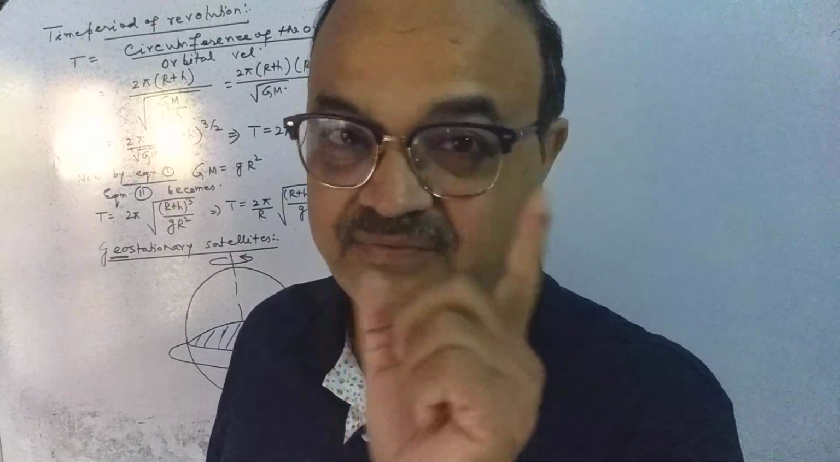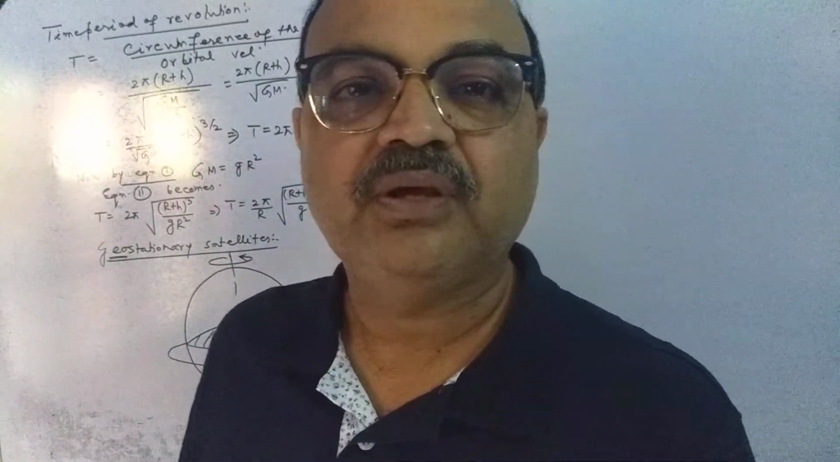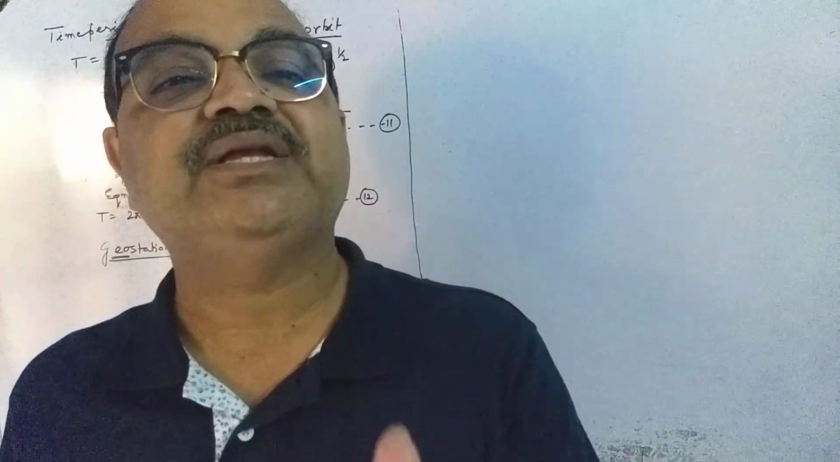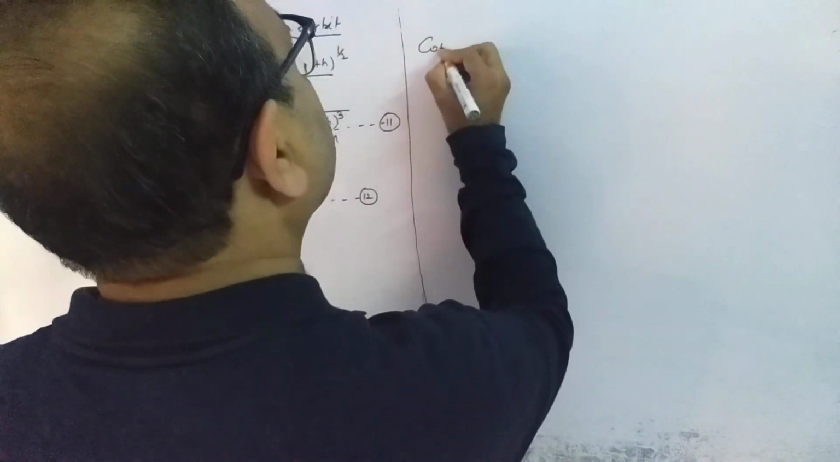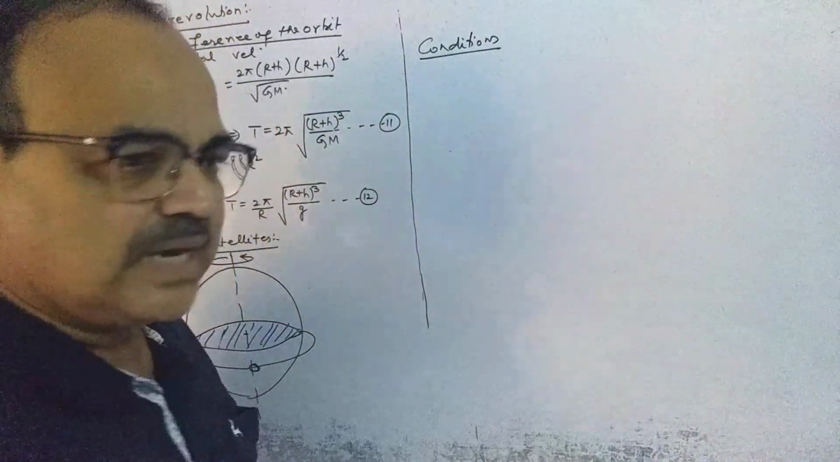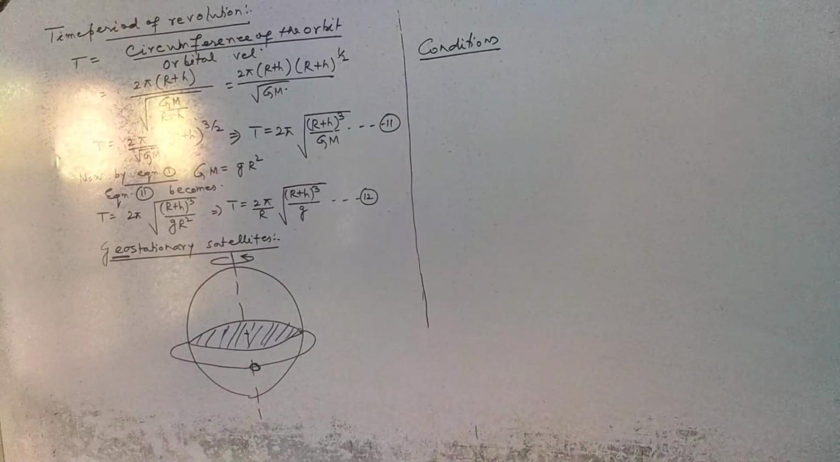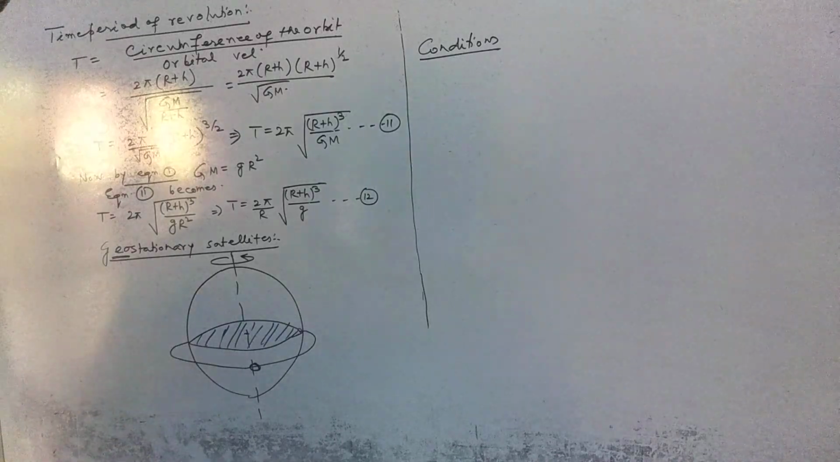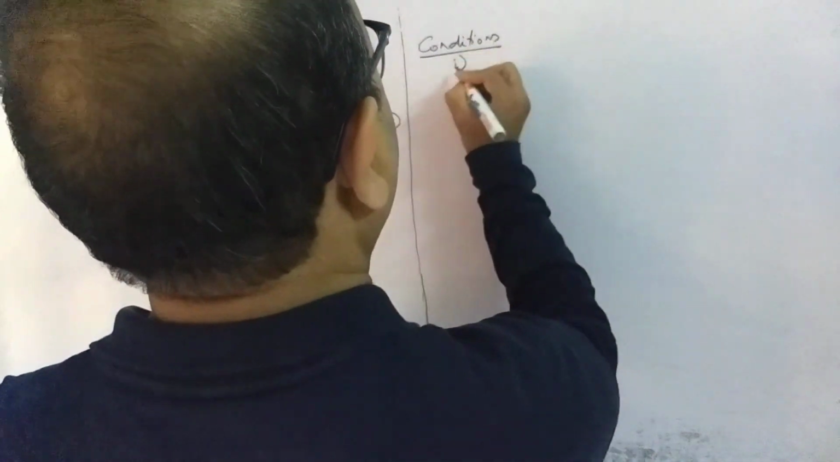But definitely there should be some conditions for a geostationary satellite to exist. You can write, following are the important conditions for geostationary satellites to exist. What are the important conditions? Let us see. The important conditions are, you can write number one.